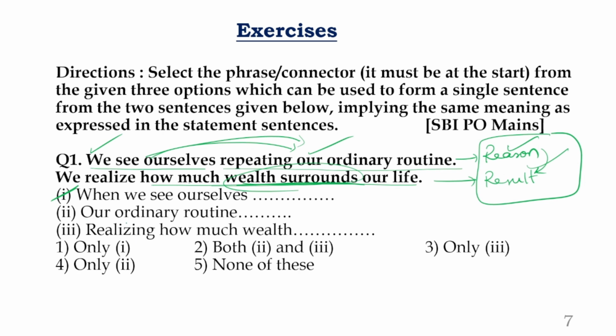Now coming to the second part. What is the second part? Our ordinary routine. Can you start with it? Are you able to make a simple sentence, compound sentence, or complex sentence? Nothing is possible. You are unable to continue the statement further. So the second part is absolutely out of the race. Coming to the third part. What is the third part?